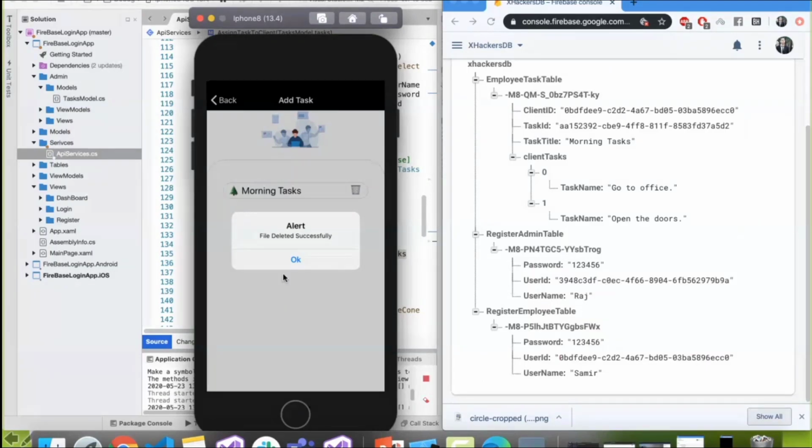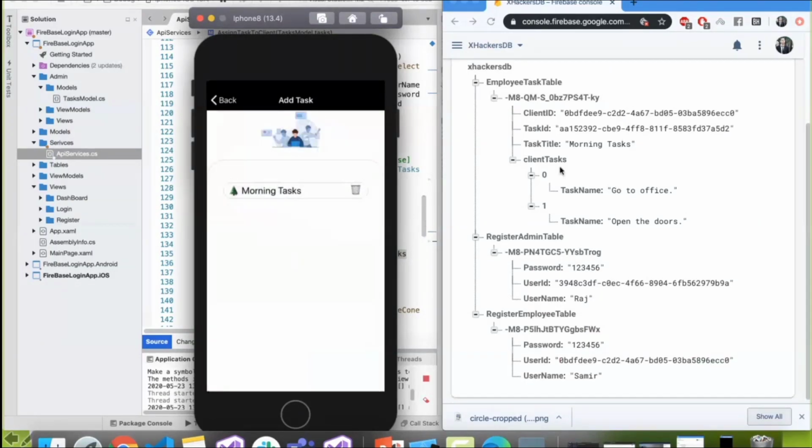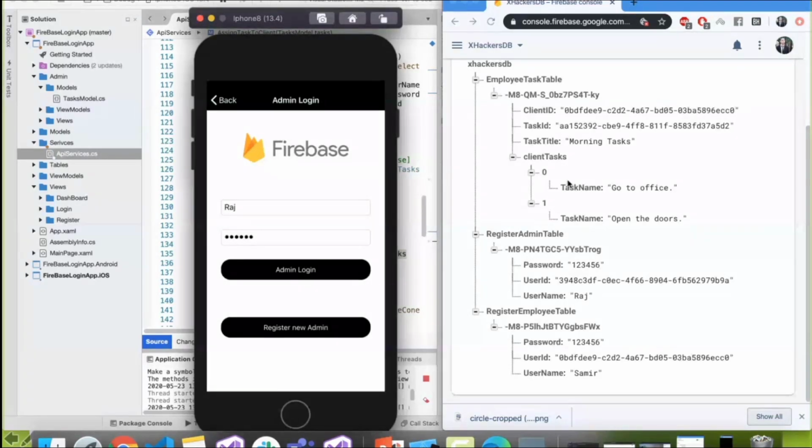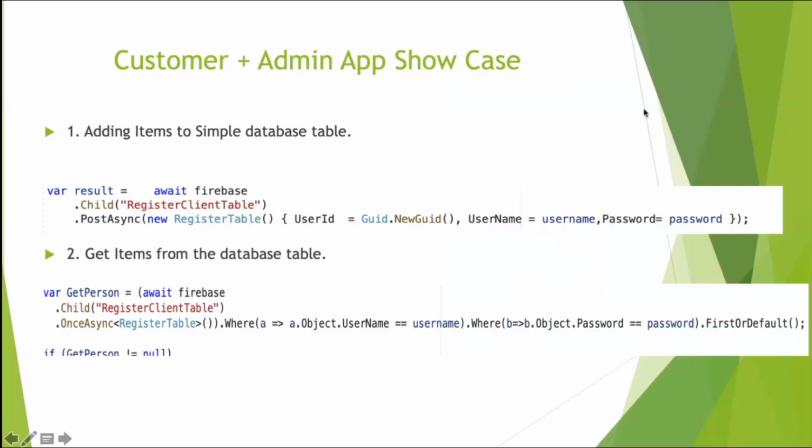You can just see the file was deleted and then only one task is there within the database itself. So this is how we are going to use our expanders along with the nested way of integrating our Xamarin Forms application with Firebase. So yeah, the customer and admin app showcase is done.